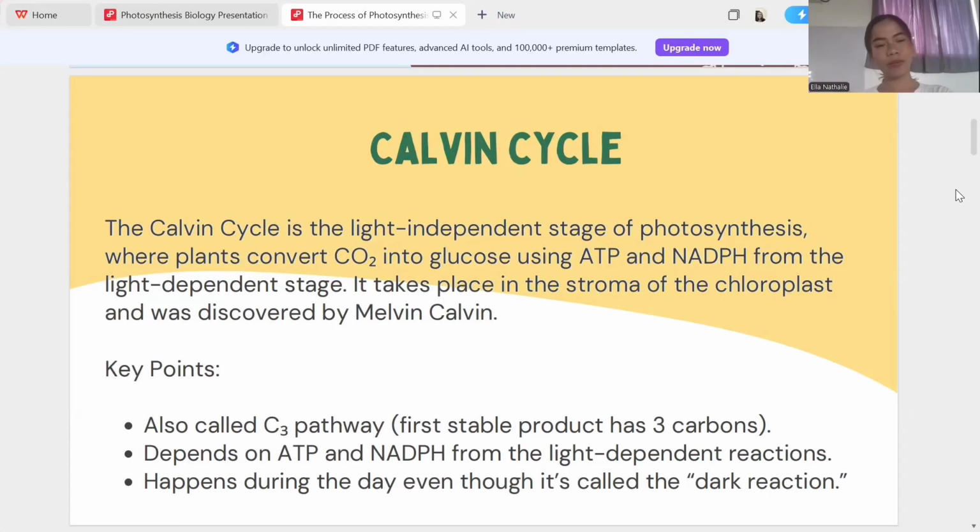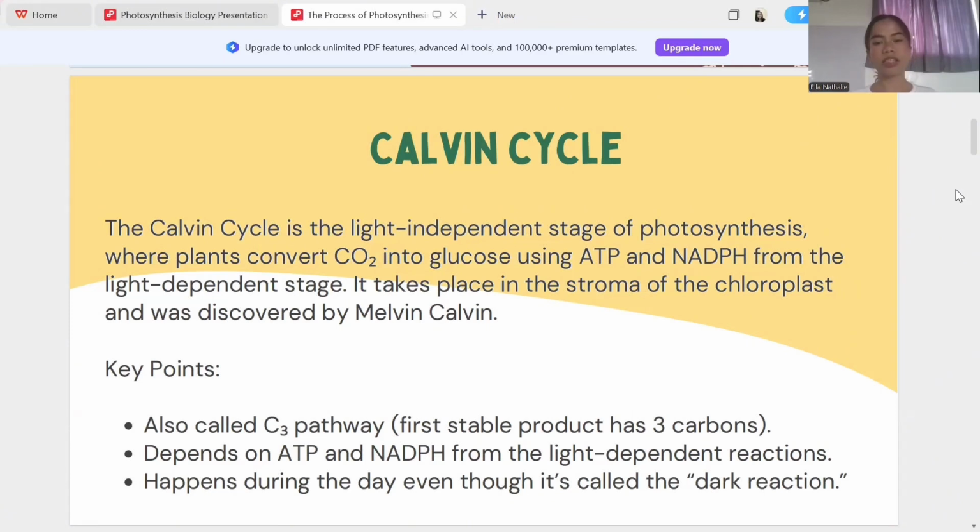Good day, everyone. My part of this report is about the Calvin cycle, also called the light-independent reaction. The Calvin cycle is the light-independent stage of photosynthesis, where plants convert CO2 or carbon dioxide into glucose using ATP and NADPH from the light-dependent stage.